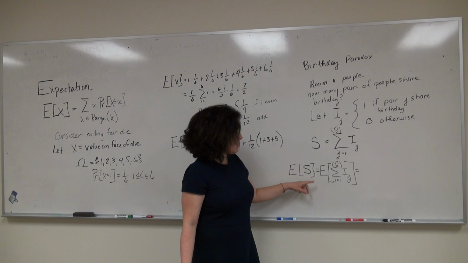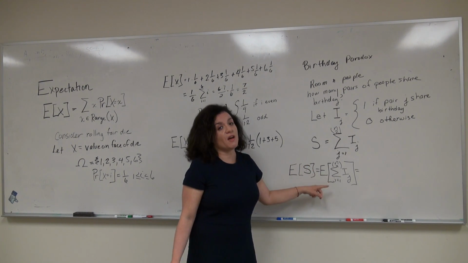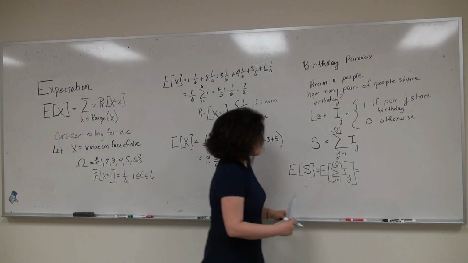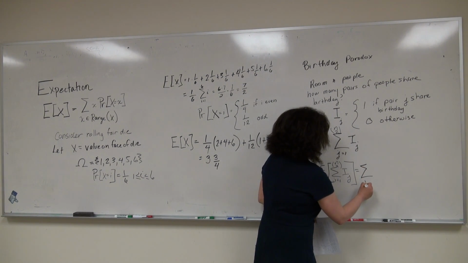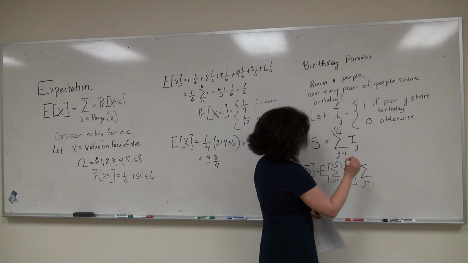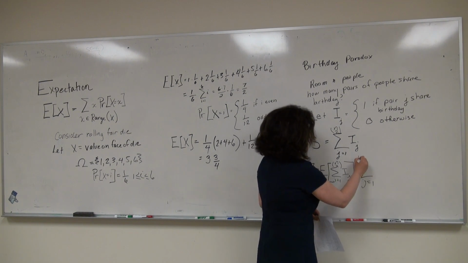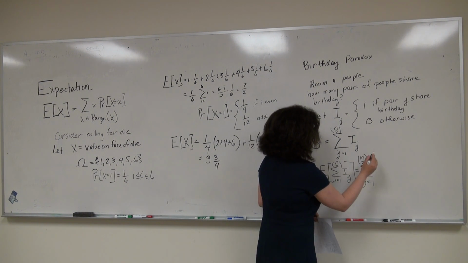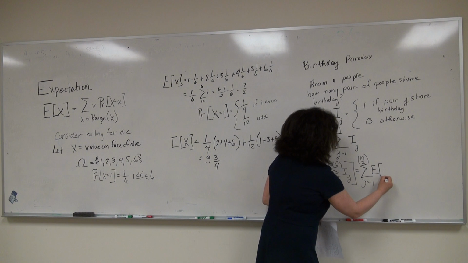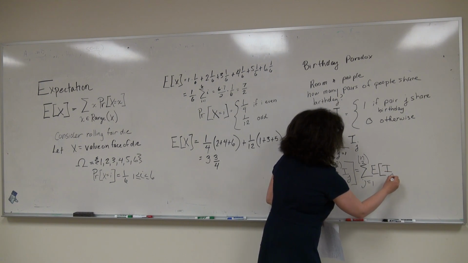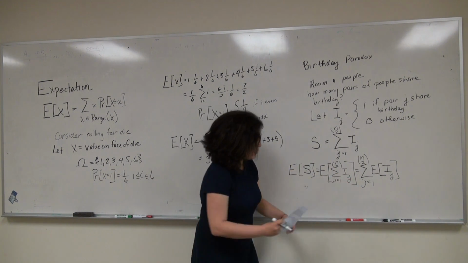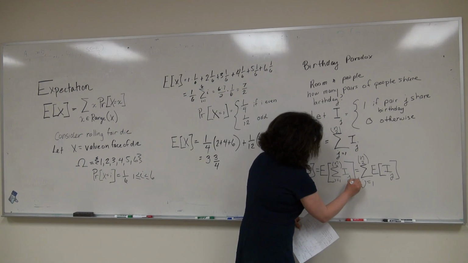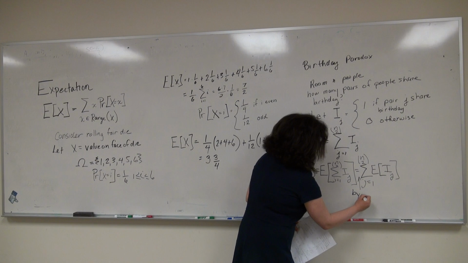It says that the expectation of the sum is the sum of the expectations. So we're taking the sum, as j goes from 1 to n choose 2, of the expectation of the indicator variable for the pair. This equality is by the linearity of expectation.